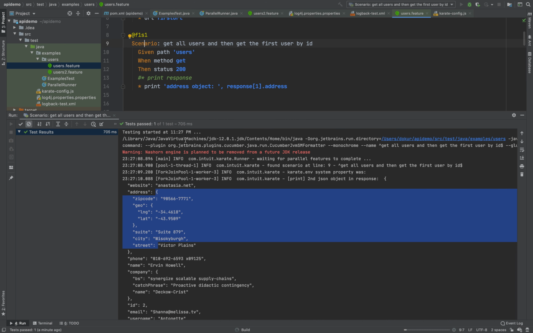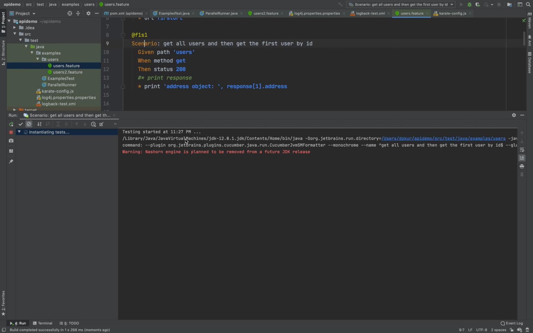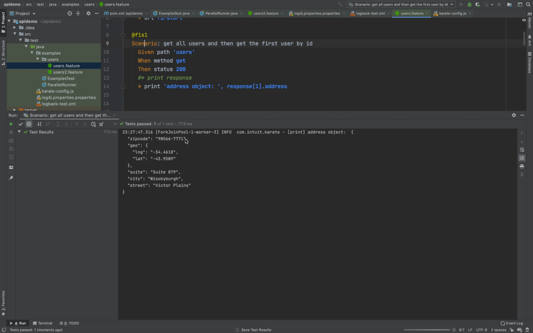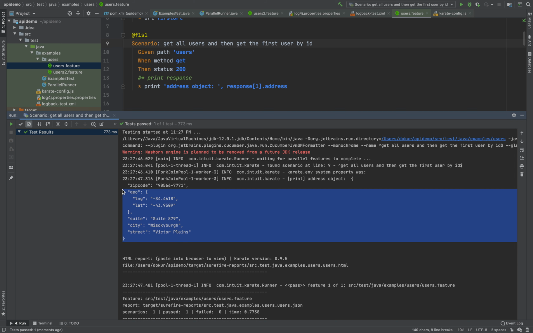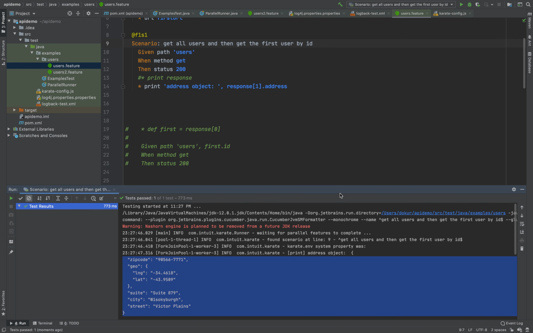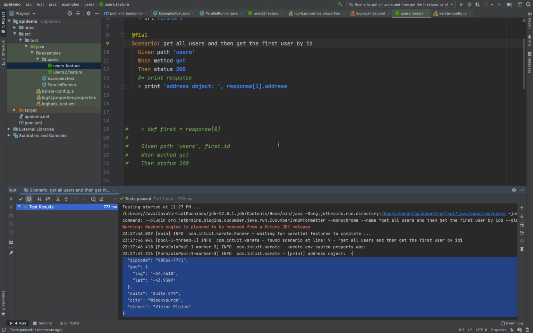This is really cool. I mean, it would take a lot of effort to do this in another framework, right? Look at the response. I get the address object, now only these fields, right? That's really cool. And what else can we cover? It's been a long video already, so let me stop here first.